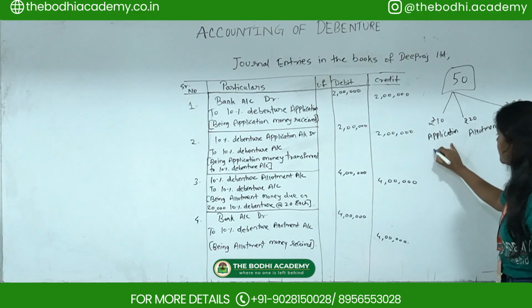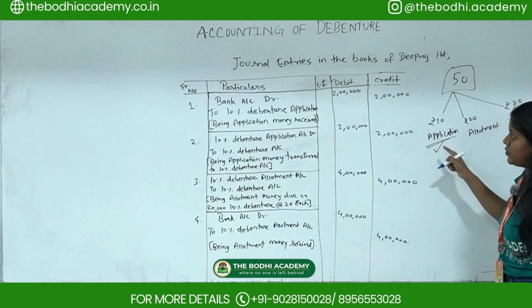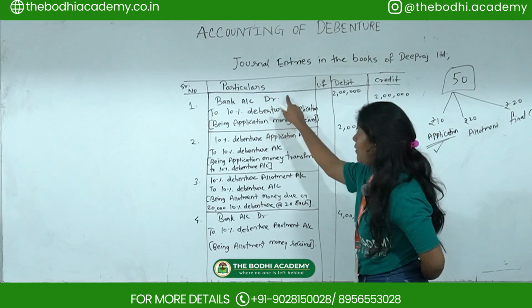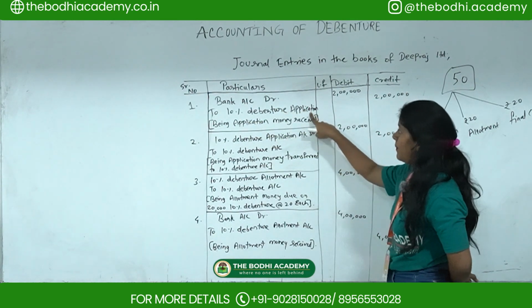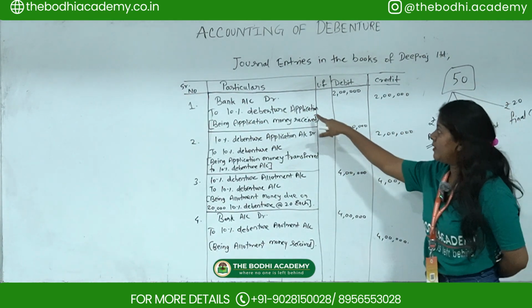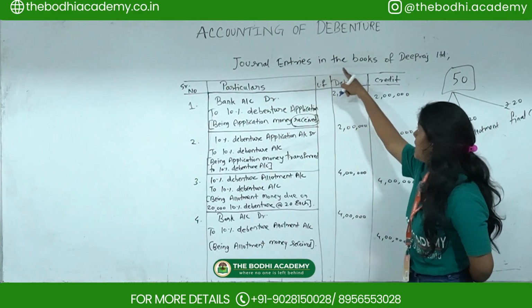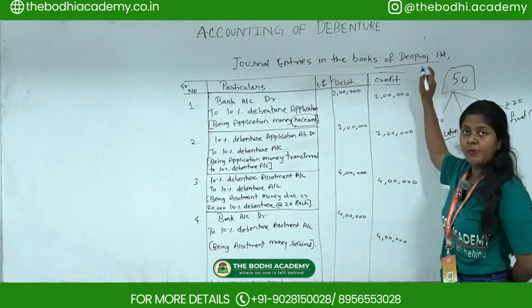So the first entry we always pass is on application. How are we going to pass it? First one, bank account debit to 10% debenture application account. Whatever money we are receiving, we first receive it into the bank account. These are the journal entries in the books of Deepraj Company Limited.